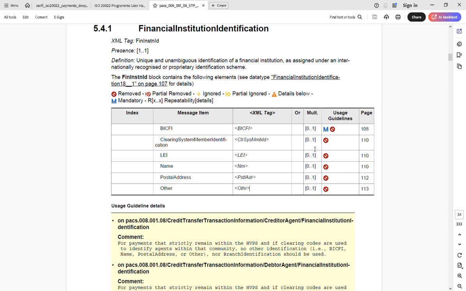So what is LEI? This is a new terminology we are going to discuss now. When discussing clearing system member identifier, the legal entity identifier, LEI, acts as a global unique identifier for legal entities participating in a financial transaction, enhancing transparency and enabling better risk management. So what is LEI, in the below one? This is a unique identifier for legal entity participants. That's the keyword. So what is LEI? LEI is 20 character